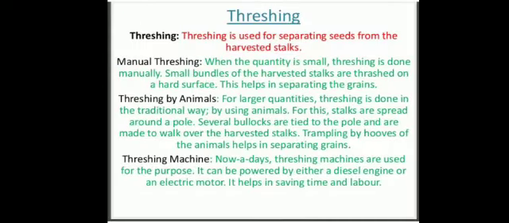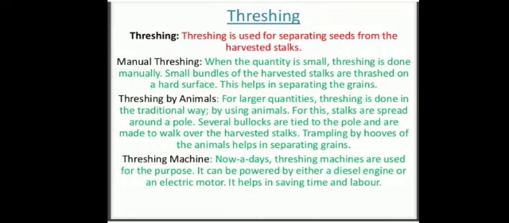Threshing is also done with the help of cattle, using animals. In this method the harvested and dried crop plants are spread on the ground in a small area, and various cattle like bullock, buffalo and camels are made to walk over them in a circle again and again. Now the cattle's feet crush the stalk, due to which the grains get separated from the stalk. This crushing also breaks the chaff around the grains, and hence the grains get separated from the chaff.